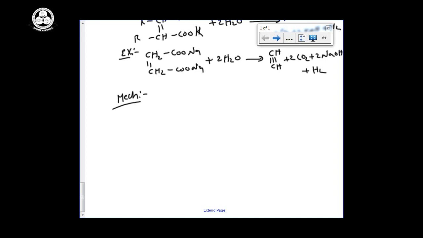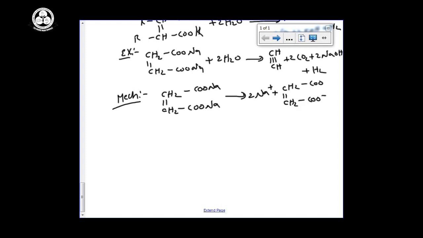First I am taking the salt. CH double bond CH, COONa and COONa. The salt breaks up into ions, that is 2Na plus and CH double bond CH with COO minus and COO minus. Electrolysis means you want to write anode and cathode reactions. First anode. Anions migrate towards the anode. So that anion I consider, which migrates towards the anode, that is this ion.